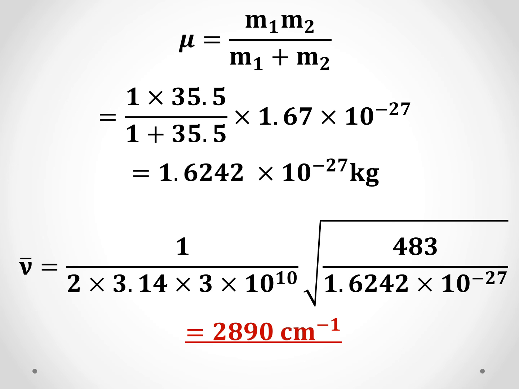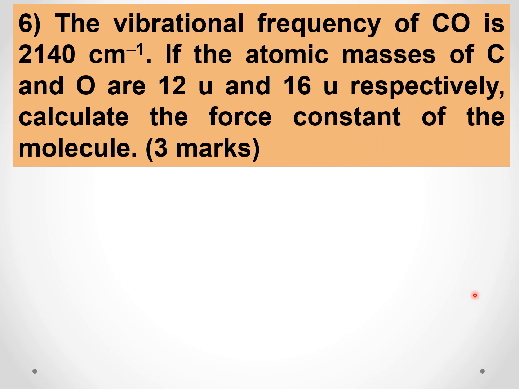Next numerical problem. The vibrational frequency of carbon monoxide is 2140 centimeter inverse. If the atomic masses of carbon and oxygen are 12 units and 16 units respectively, calculate the force constant of the molecule. Just the opposite of the earlier one. Earlier, the force constant was given and we calculated the frequency. Now the frequency is given, and we have to find out the force constant.